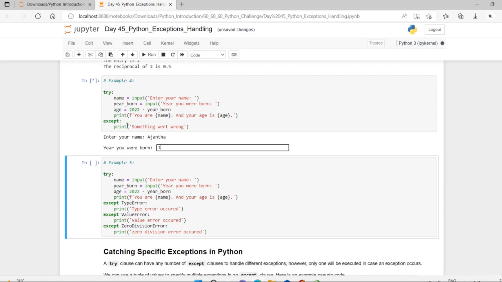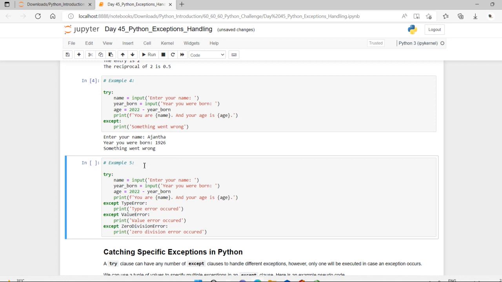Here it is. Okay, let me just make it 26. Okay, something went wrong. See here, dear friends, in this above example, the exception block will run, and we do not know exactly what the problem is. So to analyze the problem, we can use the different types of error. What are all the errors?